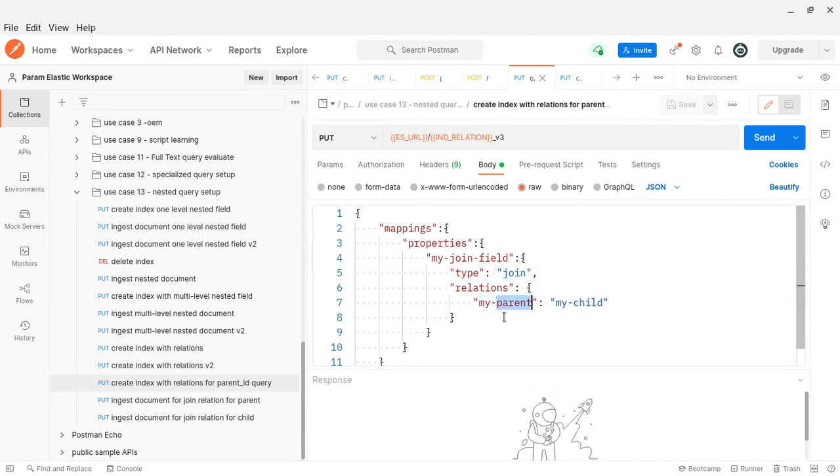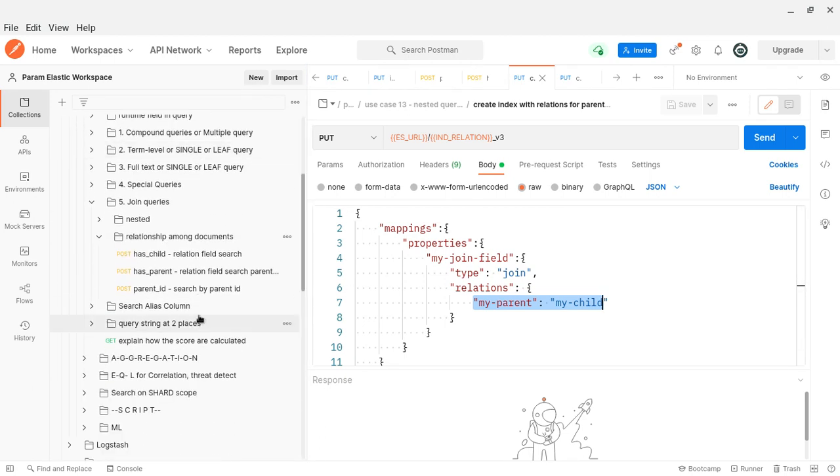Sorry, I forgot to tell you. Here you can see it is not parent, it becomes my parent. So that means again it can be any label, an arbitrary label. My parent, I mean, this is for parent ID. Sorry, query by the parent ID. So this is where the relationship varies. You should be very clear.